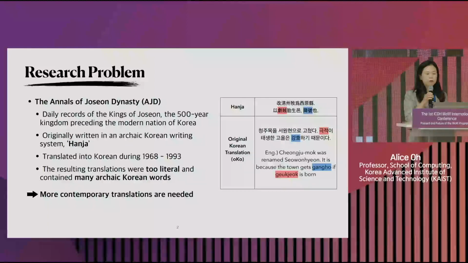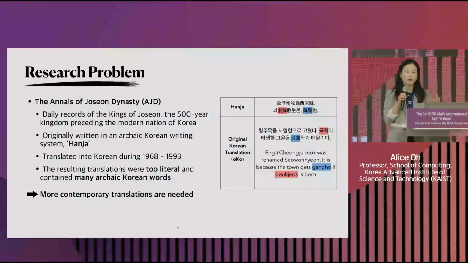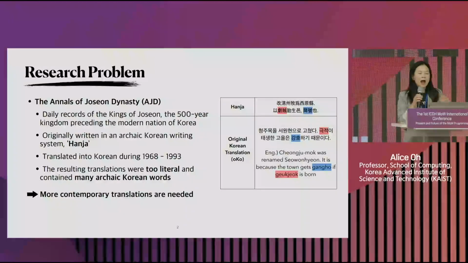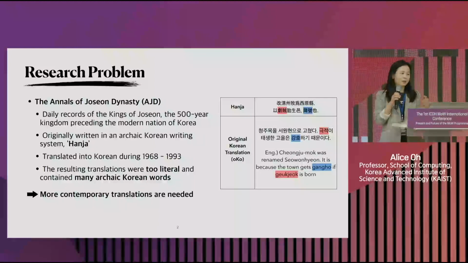And this was originally written in an archaic Korean writing system, Hanja, which is actually different from the spoken version that the people in those days spoke, right? And this entire set, the entire annals, were translated into modern-day Korean between the years of 1968 and 1993.